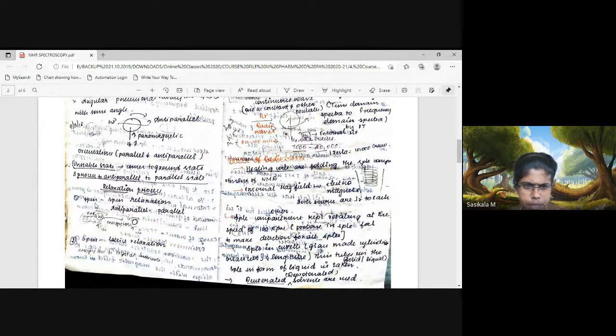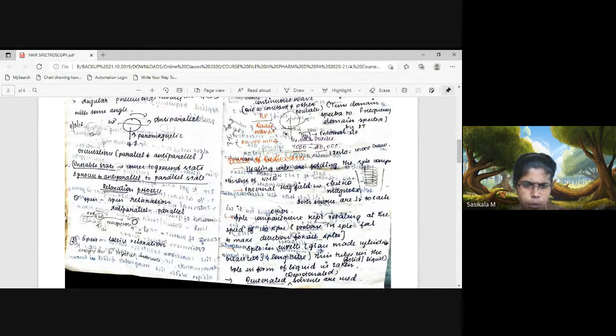This first spin represents the anti-parallel spin, and it transfers its energy to the parallel spin, which is in the ground state. Thereby the nucleus in the excited state comes to the ground state, and the other one goes to the excited state. This type of process is called spin relaxation.